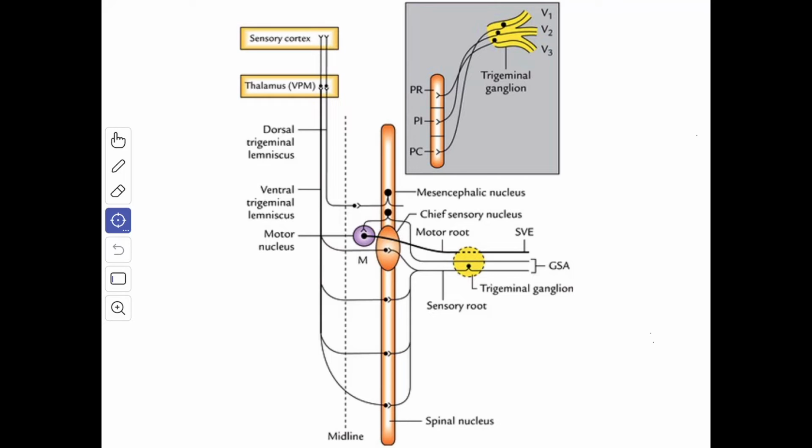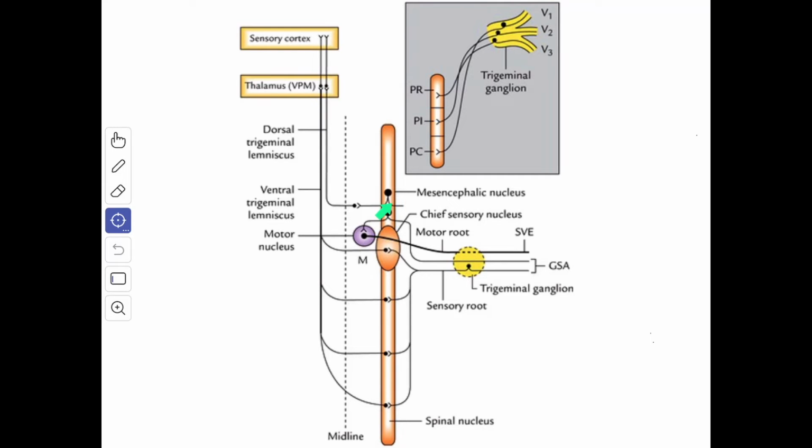The mesencephalic nucleus of the trigeminal nerve extends from the upper end of the chief sensory nucleus in the pons to the midbrain, where it lies in the central grey matter lateral to the cerebral aqueduct. Because it extends rostrally into the midbrain, it is called the mesencephalic nucleus. Like the dorsal root ganglia of the spinal cord, it is made up of pseudo-unipolar cells. These cells form the first order sensory neurons and appear to have a similar function.